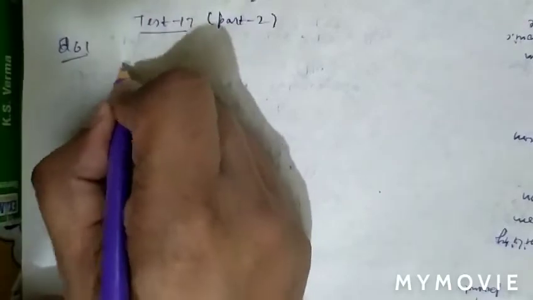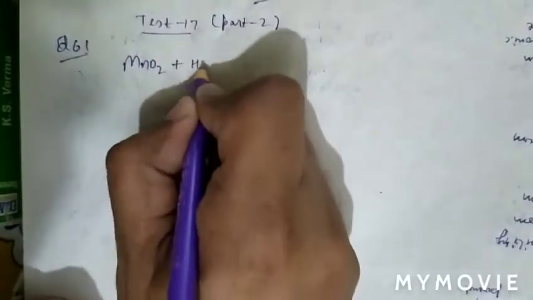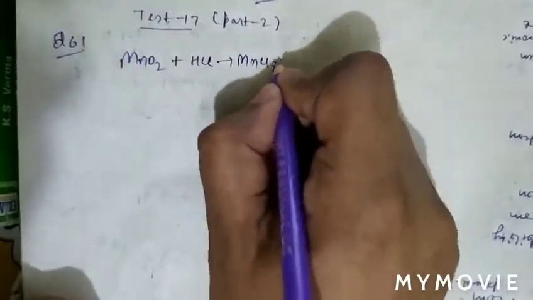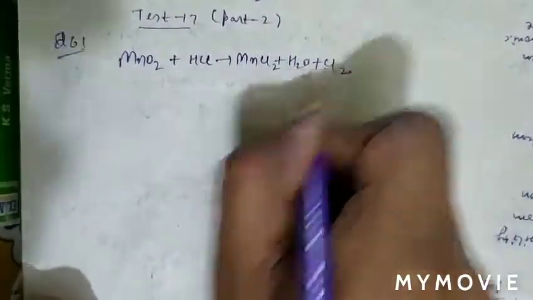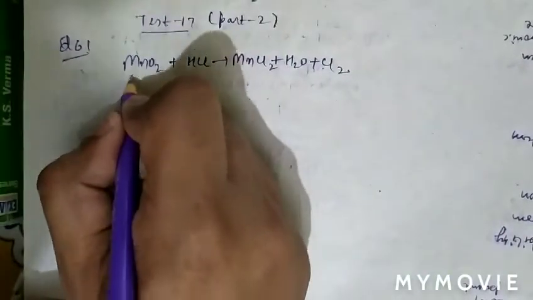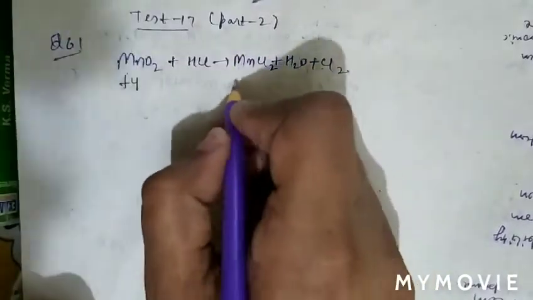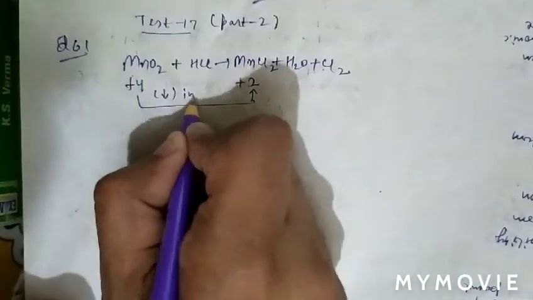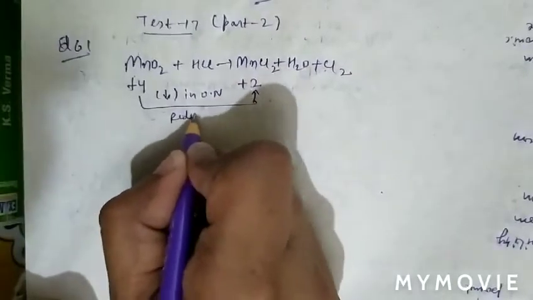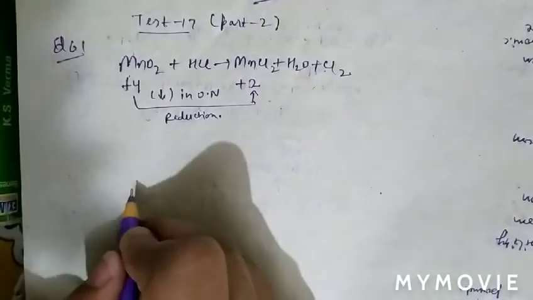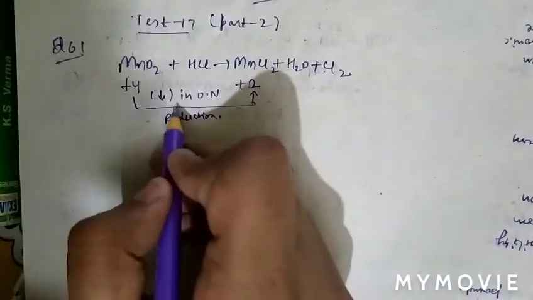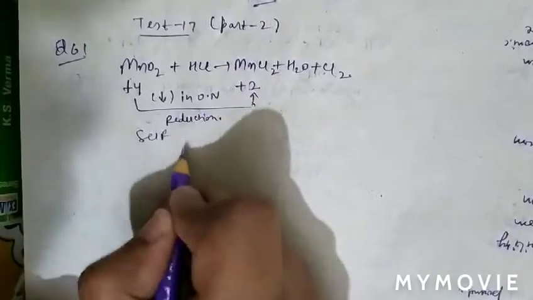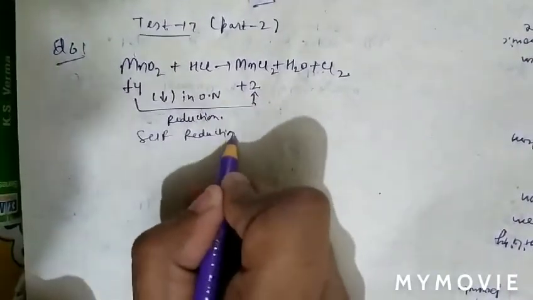As we know that when MnO2 reacts with HCl, it forms MnCl2 plus water and plus Cl2. We can see that the oxidation number of Mn here is plus 4, while the oxidation number of Mn here is plus 2. So there is decrease in oxidation number, which means reduction. It means self reduction of MnO2,